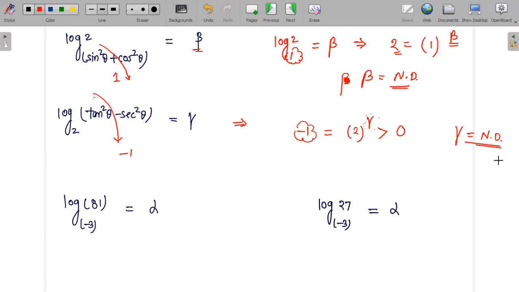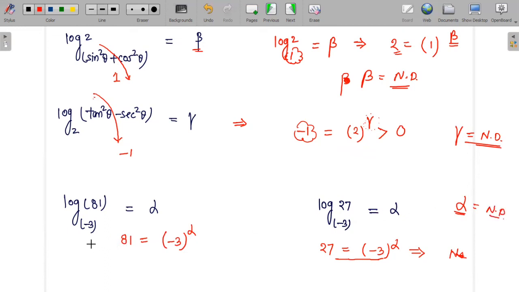The third, last and interesting one is this: if you look at the structure of both questions, in the first one you have 81 equals minus 3 to the power alpha, and for the second one we have 27 equals minus 3 to the power alpha. If I ask you to comment on the second one, then maybe you will end up getting no solution there. That means there isn't any value of alpha for which log 27 to the base minus 3 is defined. So in that case, your alpha is not defined.